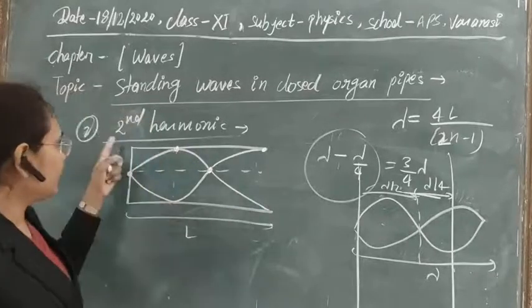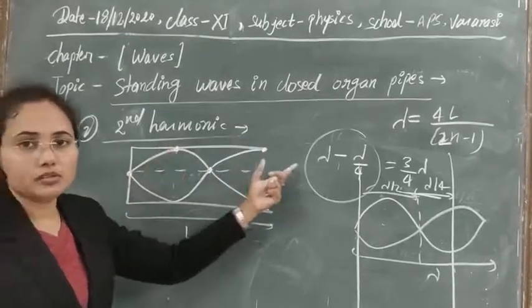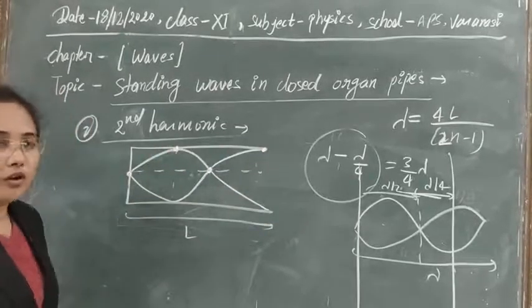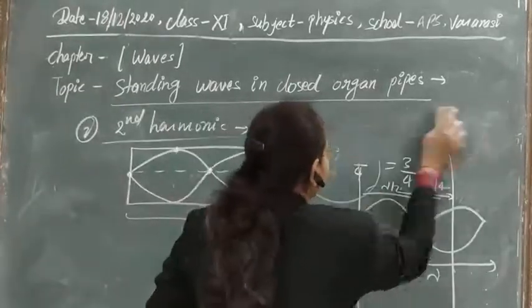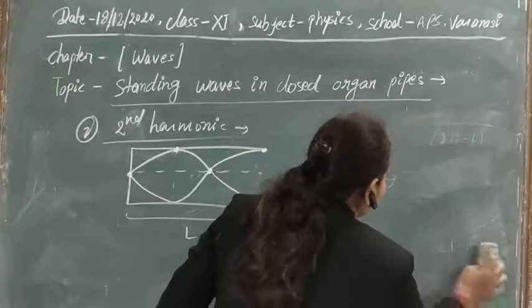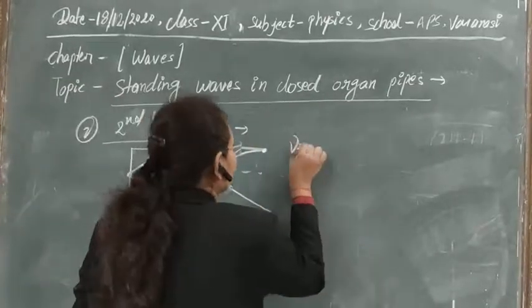In the second harmonic, the number of nodes is 2 and antinodes is 2. These are always equal. Here you can also calculate the frequency of vibration for the second harmonic.